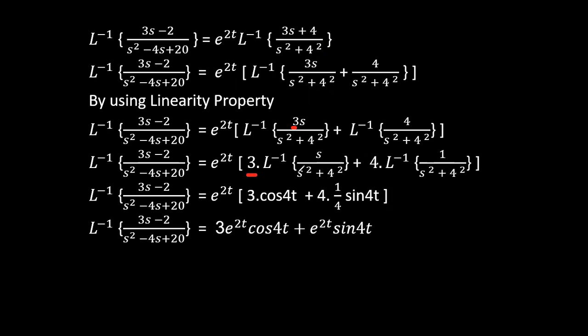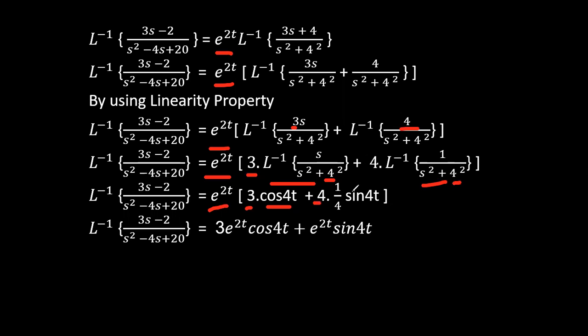3 into Laplace inverse of s by s square plus 4 square. Again, 4 is a constant which can be kept outside. Plus 4 into Laplace inverse of 1 by s square plus 4 square. So from that, for all this you will have e power 2t as common, into 3 into, for this you have the formula cos at. What is the value of a? 4. Cos 4t plus 4 into, this formula is the same as 1 by a sin at.